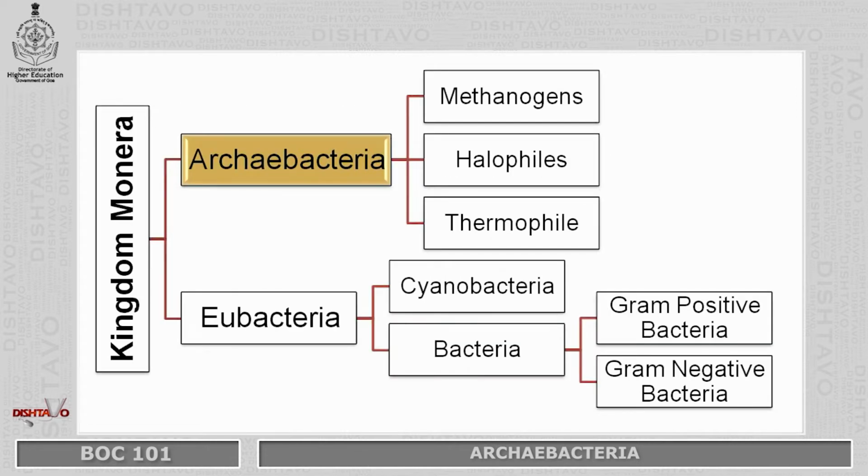This is classification of Archaeobacteria. Kingdom Monera is divided into Archaeobacteria and Eubacteria. Archaeobacteria is further classified into methanogens, halophiles, thermophiles. Eubacteria is further divided into cyanobacteria and bacteria. And bacteria is further classified into two: one, gram-positive bacteria and second, gram-negative bacteria. In this module, we are going to deal with Archaeobacteria.